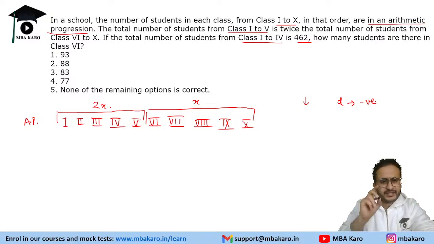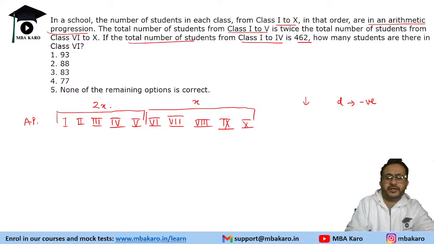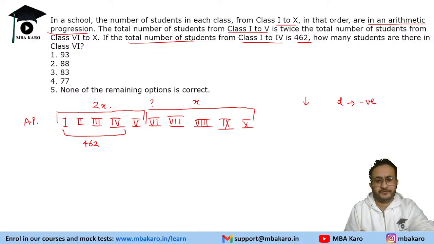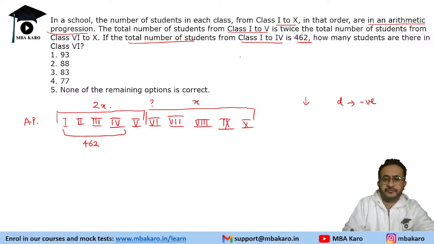Right. The next thing that is given to us is the total number of students from 1 to 4 is 462. So this total is 462. We need to find the number of students in class 6th. So how will we do? We will use the sum formula. Okay. What is sum of AP? S is equal to n by 2 A plus L. Okay.